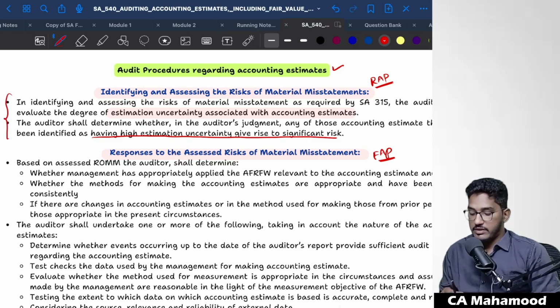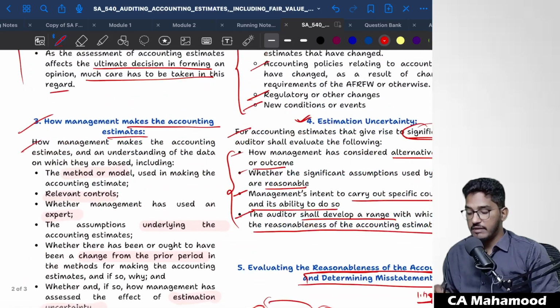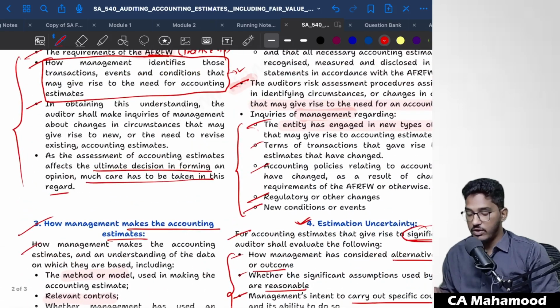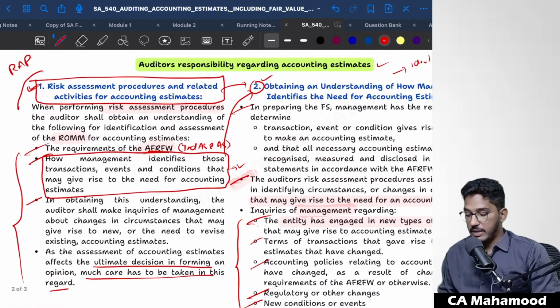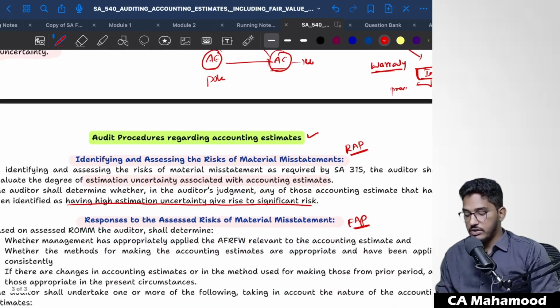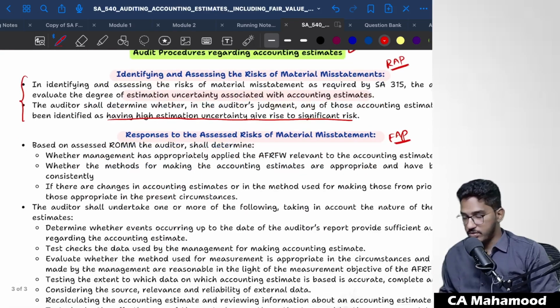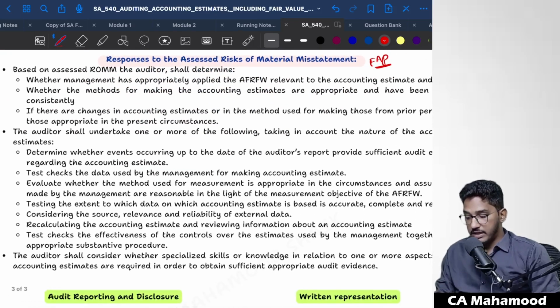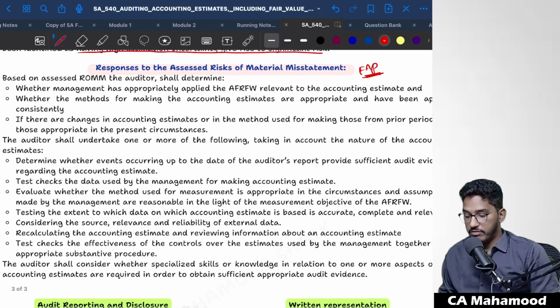Okay, by performing risk assessment procedures. Now, how you will perform this risk assessment procedure? That's what they have given in the previous step. How you will identify all that by sitting with the management, discussing with them, inquiring with them. So by doing all the above steps, you will try to achieve the outcome of that risk assessment procedures. Now, after performing risk assessment procedures, you will determine what is the estimation uncertainty in each of this risk you will identify. Depending on that risk, you will plan your further audit procedure. Like what further audit procedures you will perform?